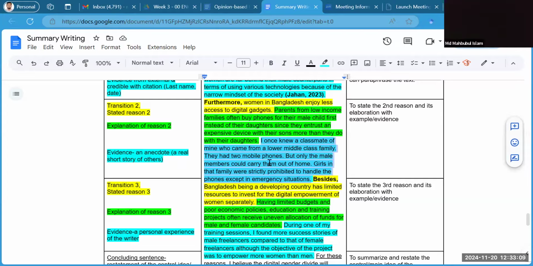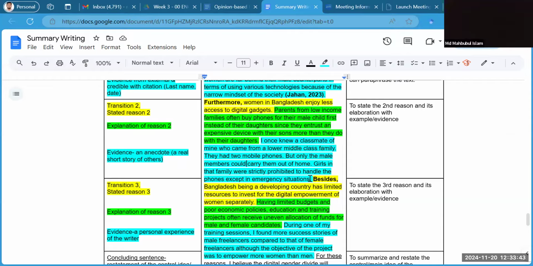It's not my story, but I am mentioning some classmate of mine where I found that they come from a middle class family, and they had two mobile phones in the family to use. And there are many women or female members who could not actually carry the mobile phone. Only the boys or the male members were allowed. So I wrote the story in my own way, right? So this is an evidence. And girls in that family were strictly prohibited to handle the phones except in emergency situations. Unless and until they are in an emergency, they are not allowed to touch the phone, right?